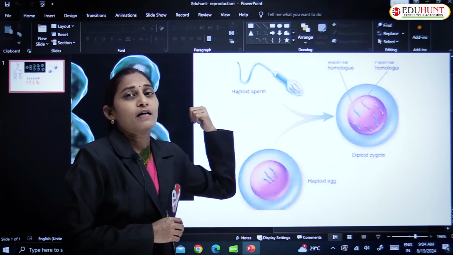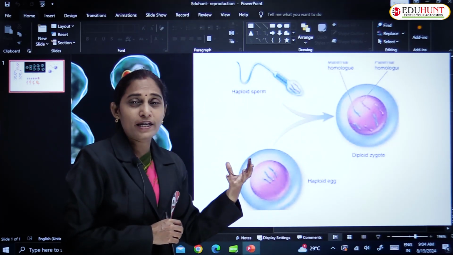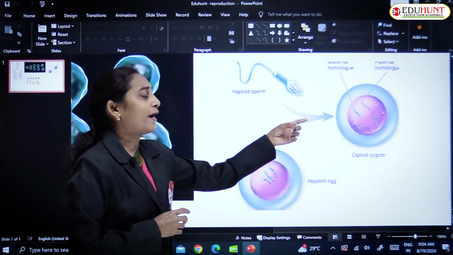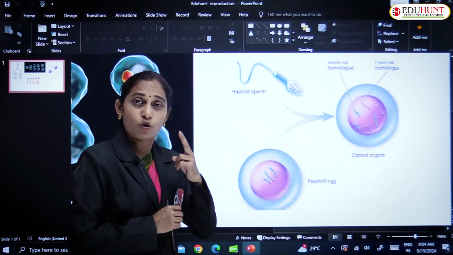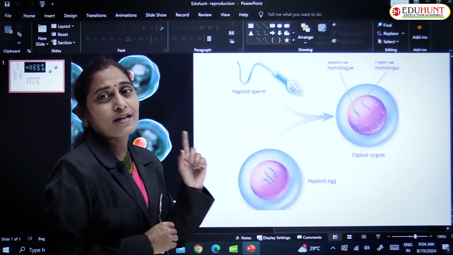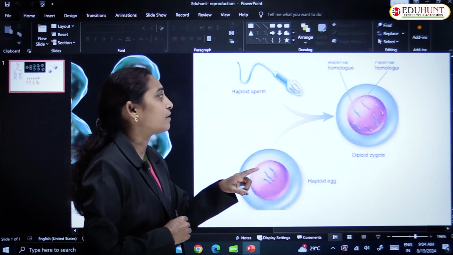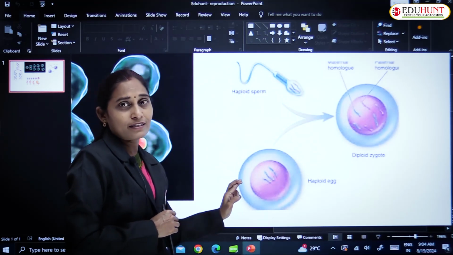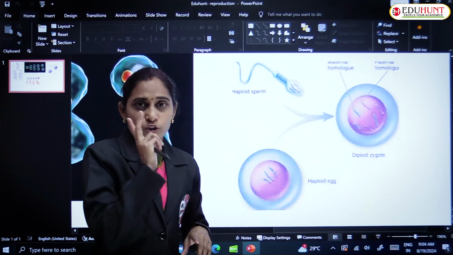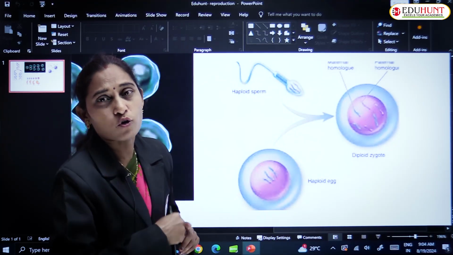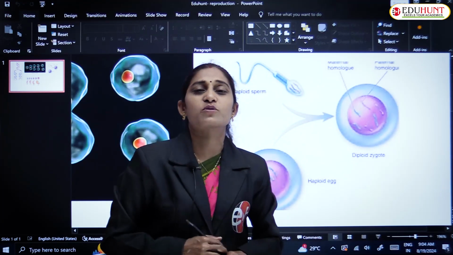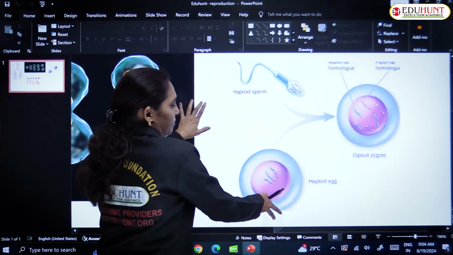Haploid is a cell which contains a nucleus with a single set of chromosomes. Diploid is a cell where 2 sets of chromosomes are present in the nucleus, one set from the male side and the other from the female side. Remember this: diploid means 2 sets of chromosomes, and haploid means a single set of chromosomes in the cell.